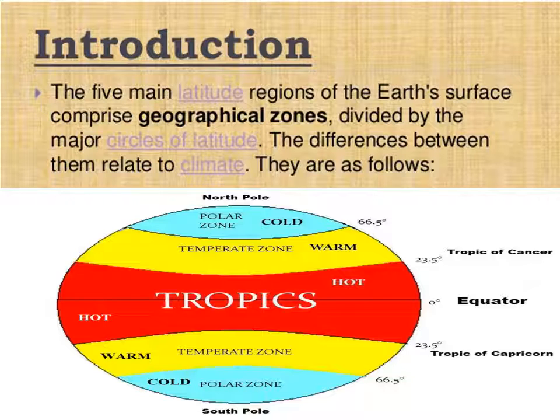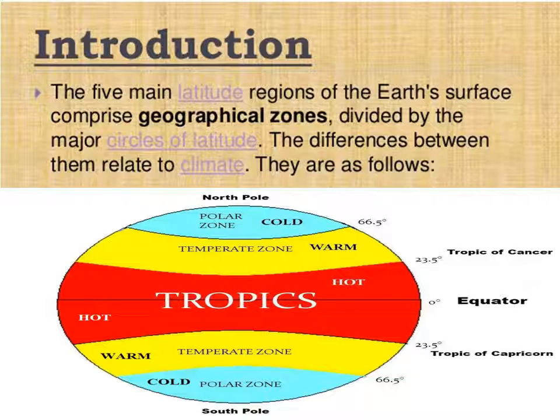Now we are going to see the torrid zone. These parallels have divided the earth into three heat zones: torrid zone, temperate zone and frigid zone. The torrid zone we can also call the tropical zone. Torrid means what, children? Heat. Yes, this is the hottest zone of the earth.